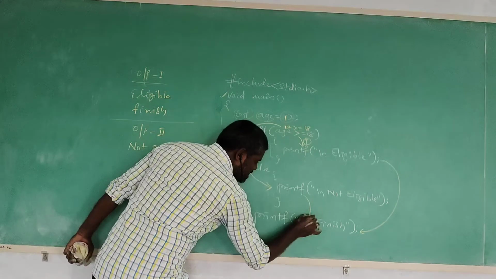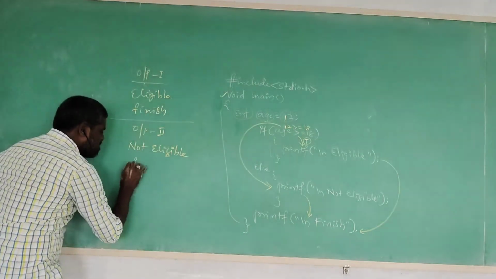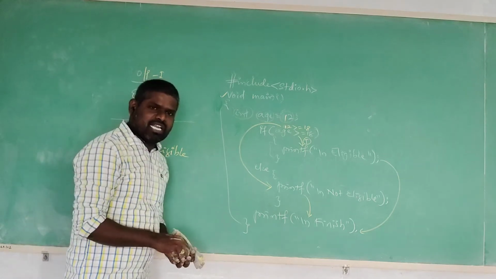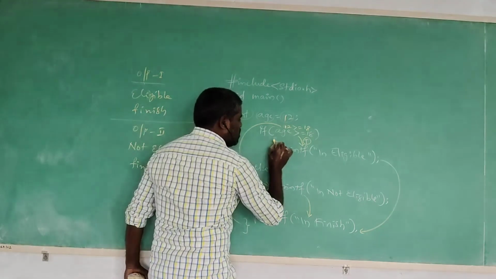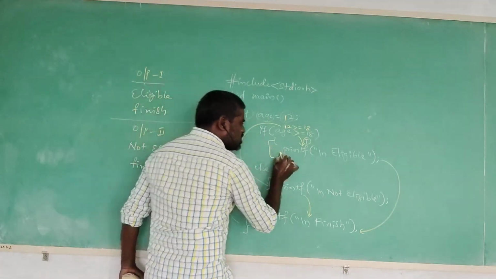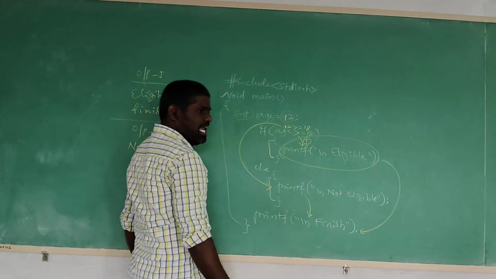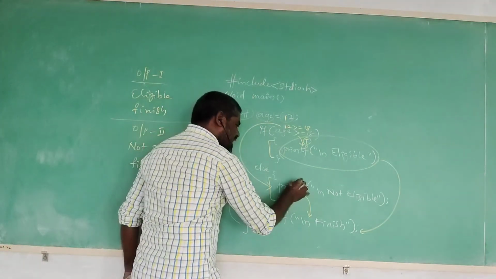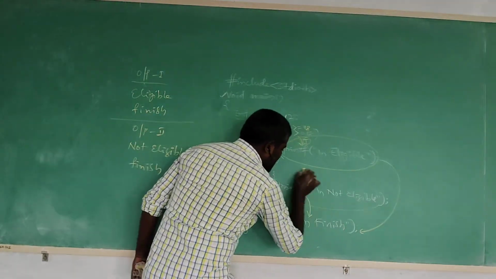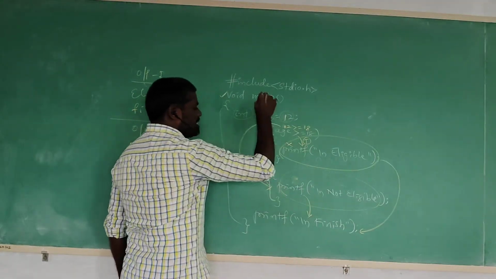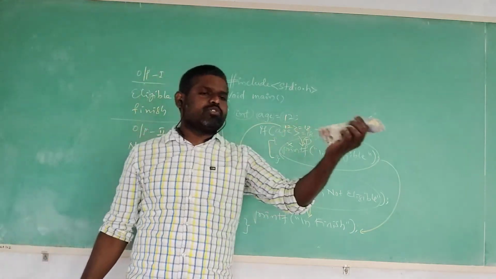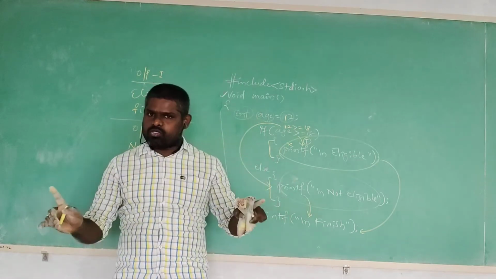After printing that, as usual, it executes the remaining statement in the program. What is the remaining statement? Finish. Of course, please observe what is happening here. This one is the true block statement and this one is the false block statement. While executing the true block, the false block statement is avoided, and while executing the false block, the true block statement is avoided. Already I said, either it executes the true block or the false block, but not both.